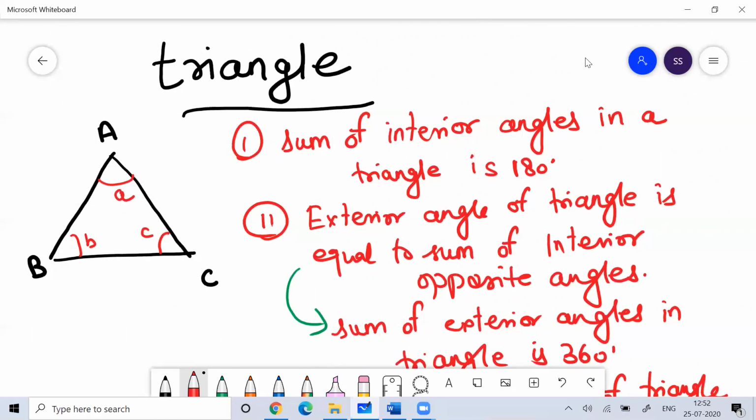The sum of exterior angles of a triangle is 360 degrees, and the sum of two sides of the triangle is always more than the third side, or the difference between the two sides of the triangle is always less than the third side. Okay.